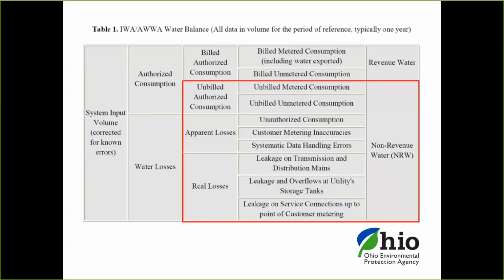There's apparent losses, which is maybe things like unauthorized consumption, people stealing water. Customer metering inaccuracies. If your meters are running slow, that's going to be an apparent loss. Or if there's some systematic data handling errors, that might be included in apparent losses. The real losses are things such as leakage on transmission and distribution mains, any leakage or overflows at utility storage tanks, or leakage on service connections up to the point of the customer's meter.